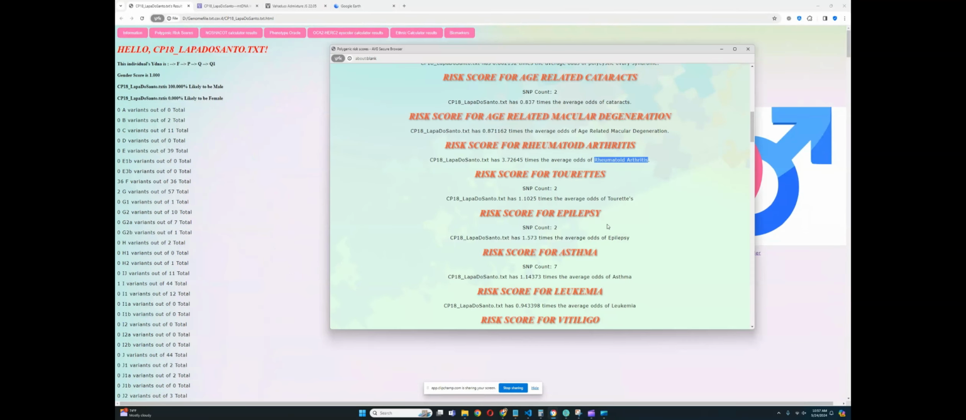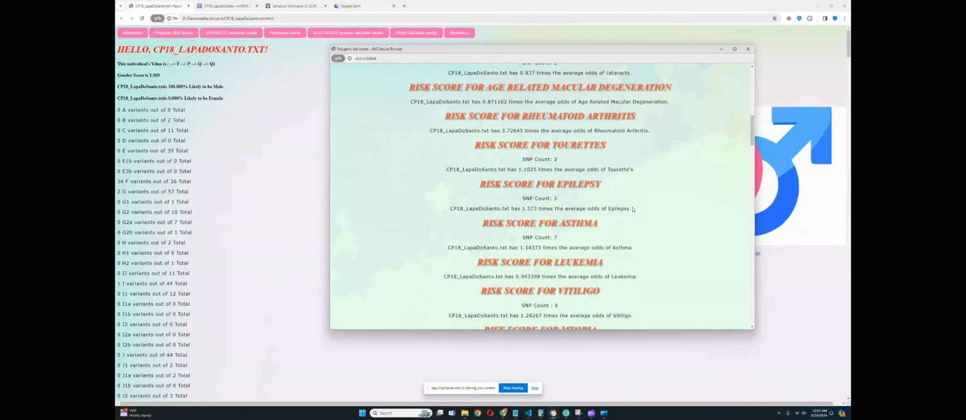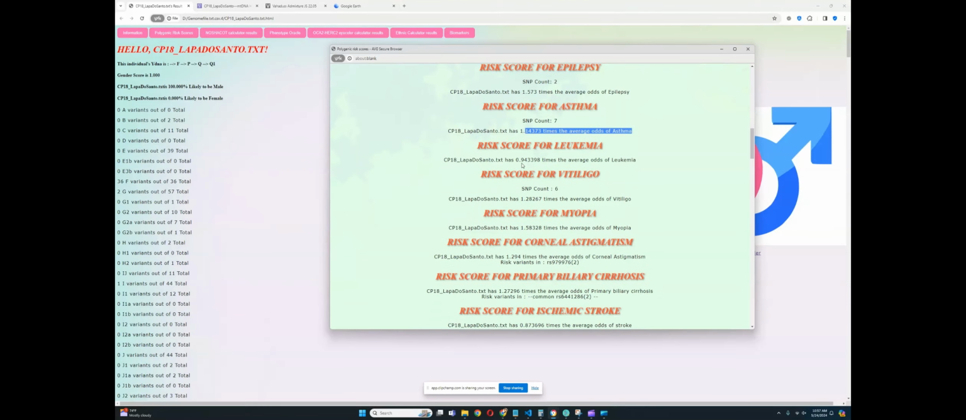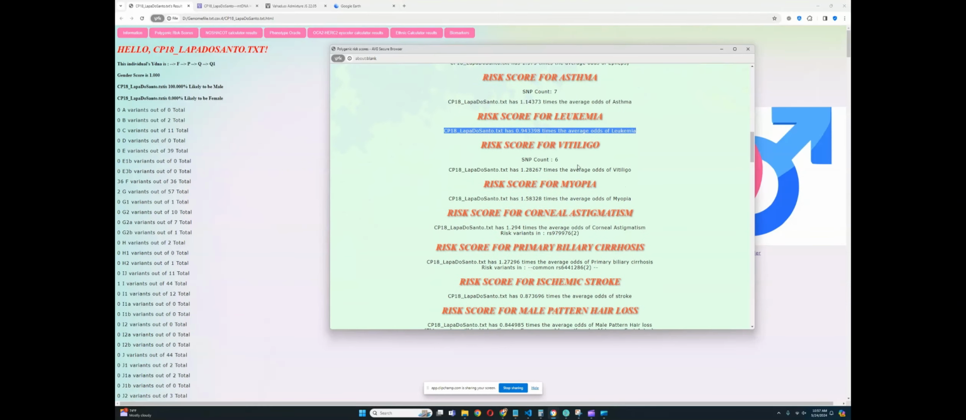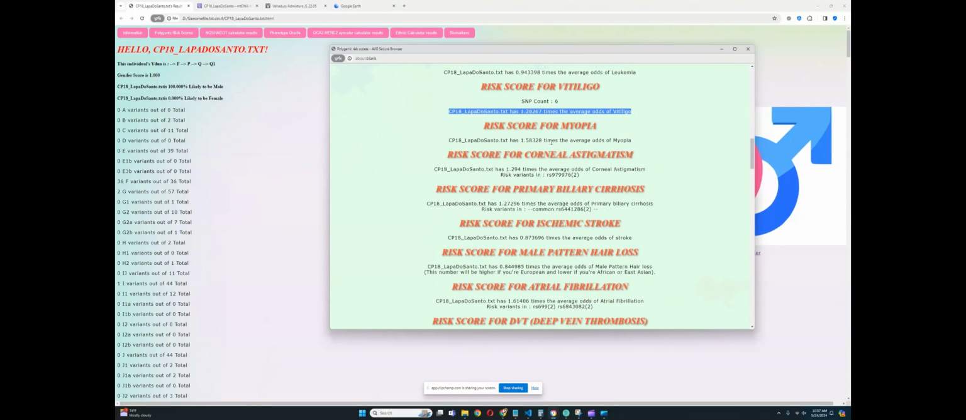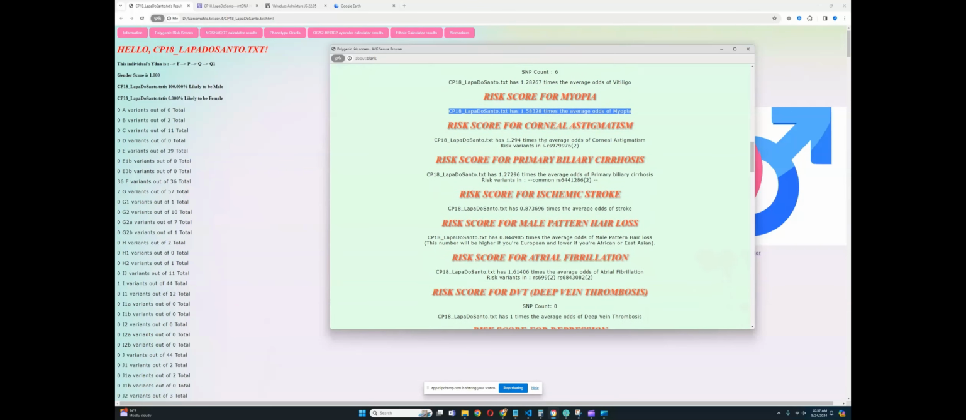Okay. He's got slightly above average odds for Tourette's. He's got very much above average odds for epilepsy, which is very interesting. But that's only based on 2 SNPs, so maybe not that big of a deal. He's got slightly above average odds for asthma, slightly below average odds for leukemia, slightly above average odds for vitiligo, above average odds for myopia, and above average odds for corneal astigmatism.